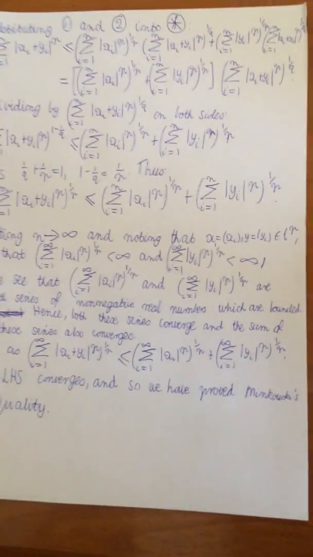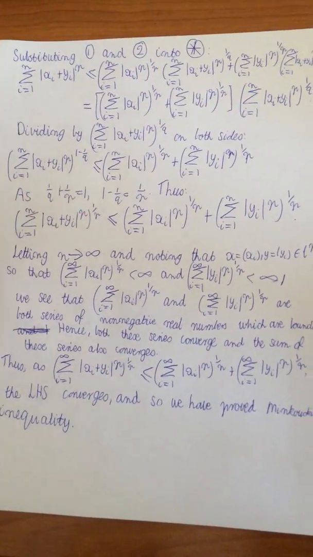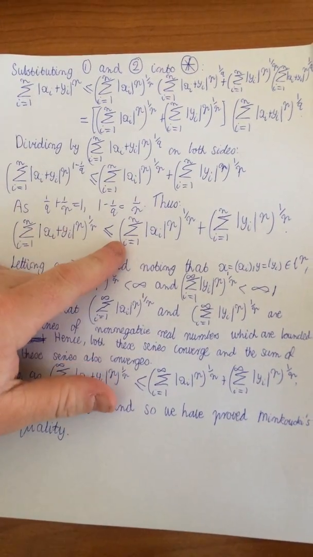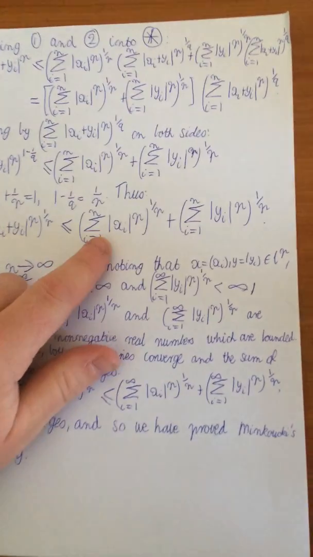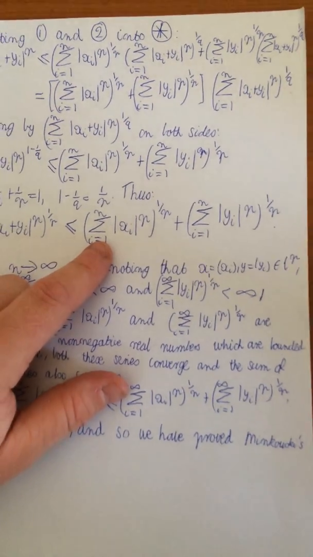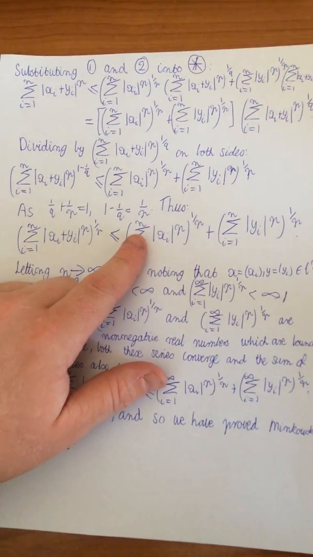Again, we use the fact that 1 over p plus 1 over q equals 1, so that 1 minus 1 over q is equal to 1 over p. Hence, we arrive at this result, which looks like Minkowski's inequality, but for a finite sum to a fixed n.